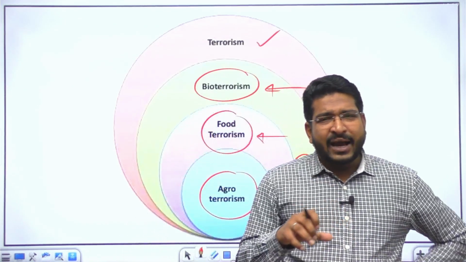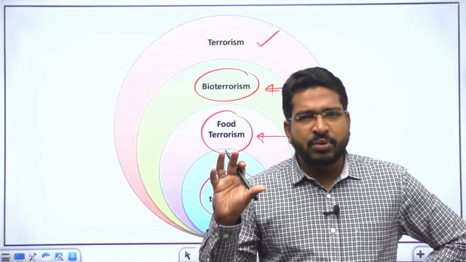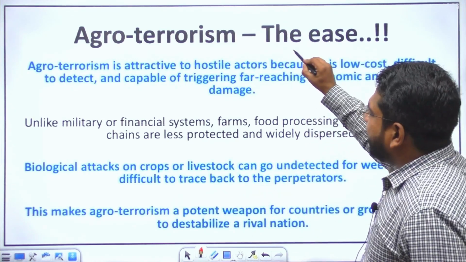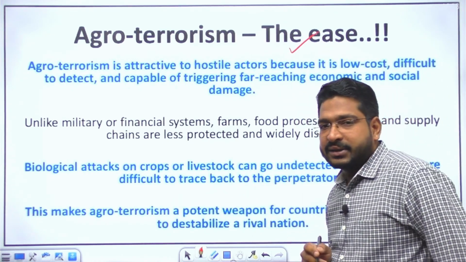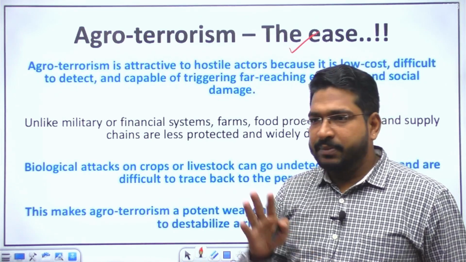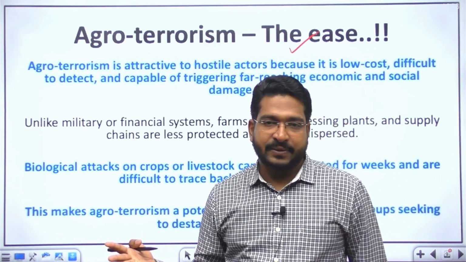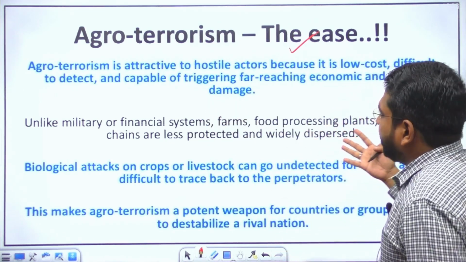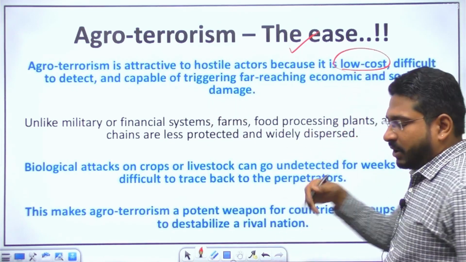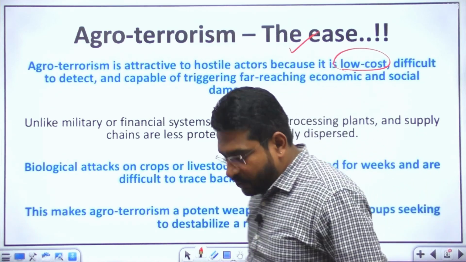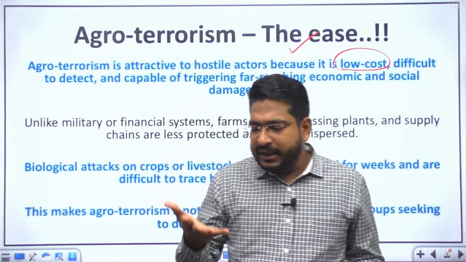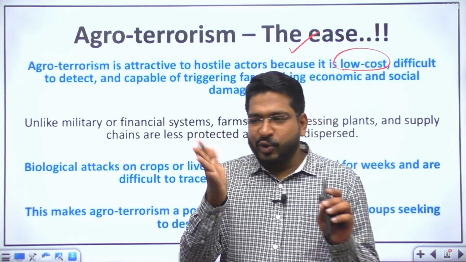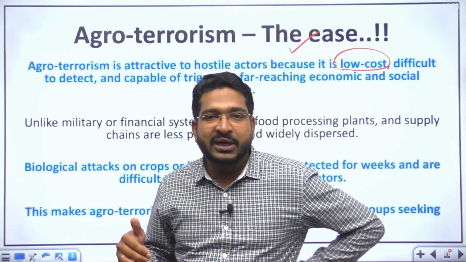But what makes agro-terrorism so interesting, or I would say so easy, is the ease with which any actor can carry out this attack. It may be a state actor, it may be a non-state actor. Carrying out an agro-terrorist attack is quite easy because it is low cost. Now, you saw the example of two researchers. One of them, the boyfriend, carried the pathogen Fusarium graminearum in his pocket. There are 4 packets, and those strains are carried pretty easily, right?